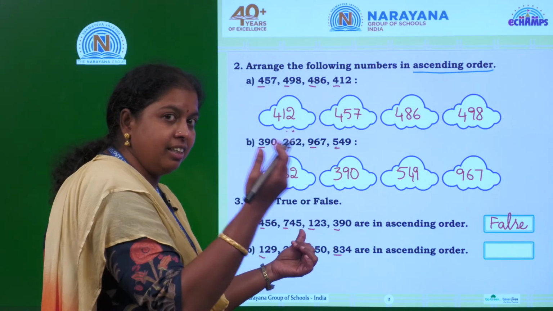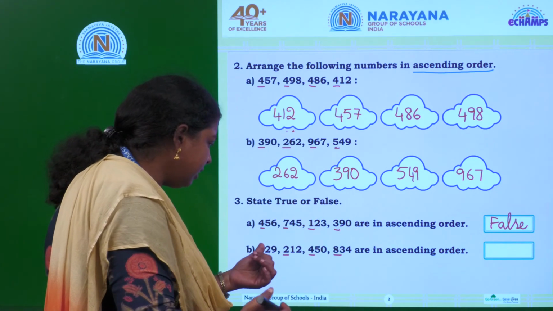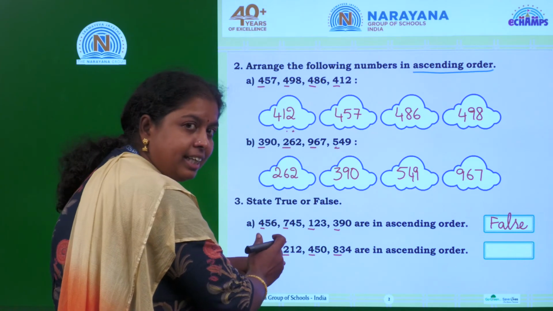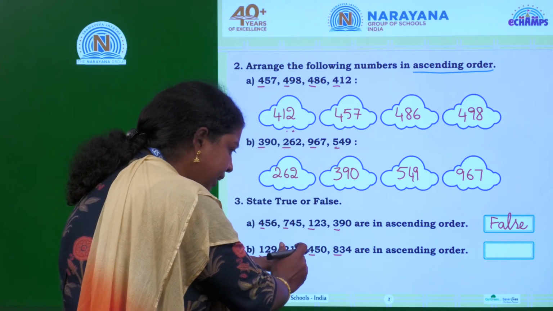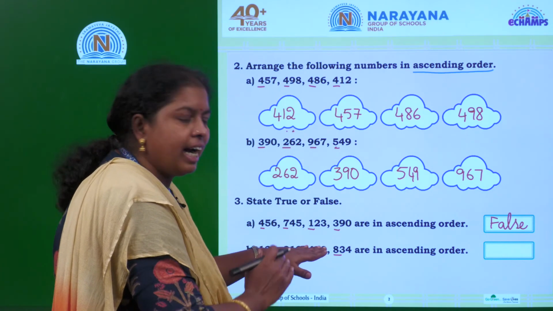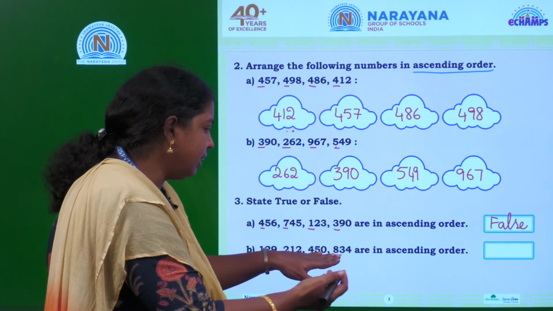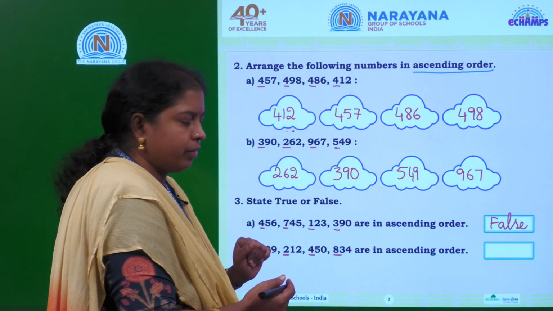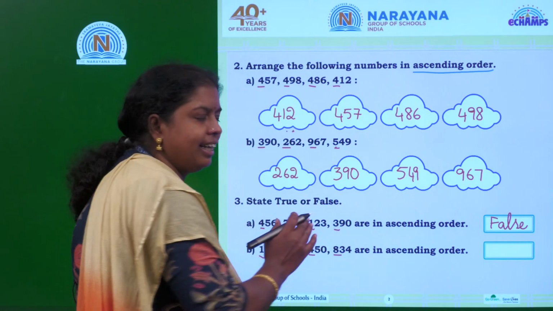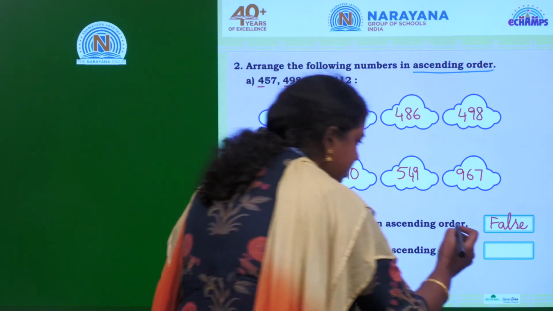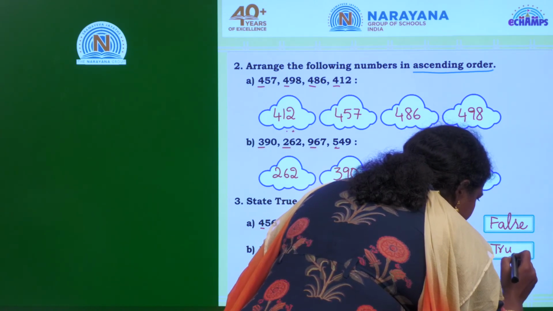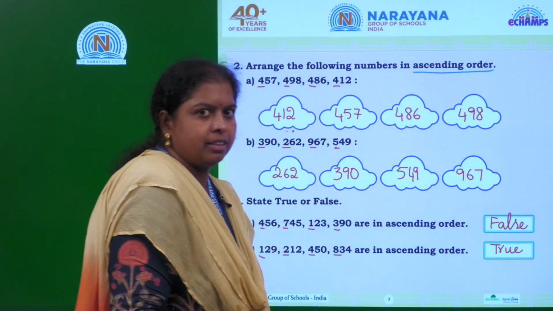Yes, they are arranged in ascending order, and the numbers are also arranged in ascending order because 129 is smaller than 212, 212 is smaller than 450, and 450 is smaller than 834. So the given numbers are exactly arranged in ascending order. So this statement is obviously a true statement. This statement is true, right?